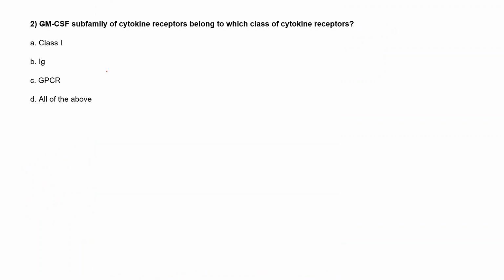So moving to the next question: the GM-CSF, that is granulocyte macrophage colony stimulating factor, subfamily of cytokine receptors belongs to which class of cytokine receptor? Option A is class 1, option B is immunoglobulin, option C is GPCR, and option D is all of the above.